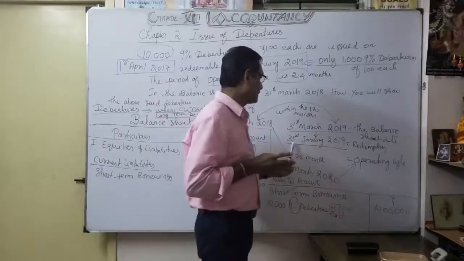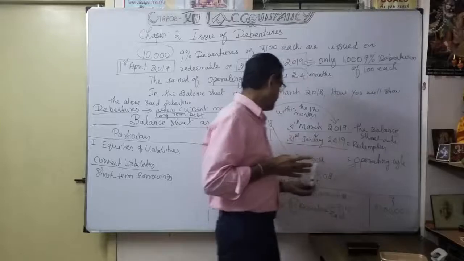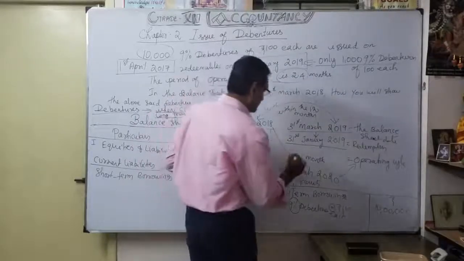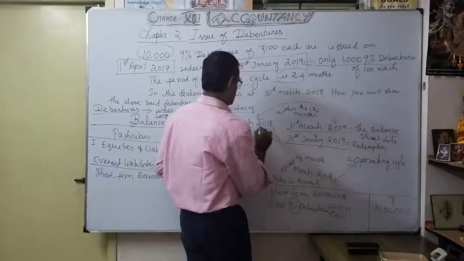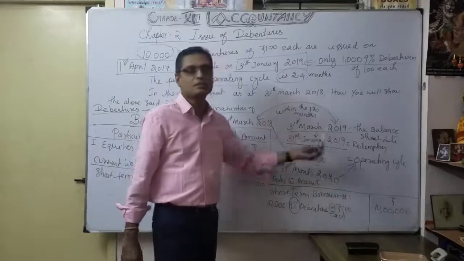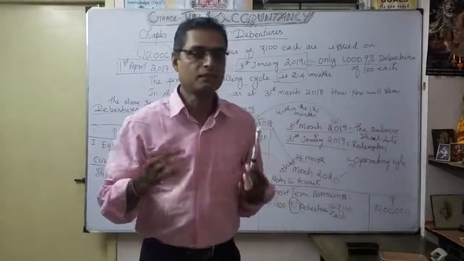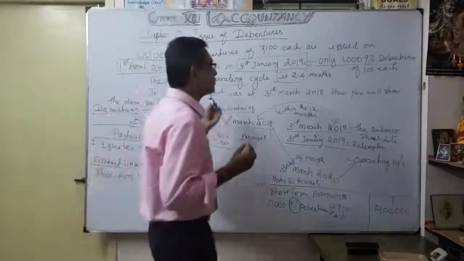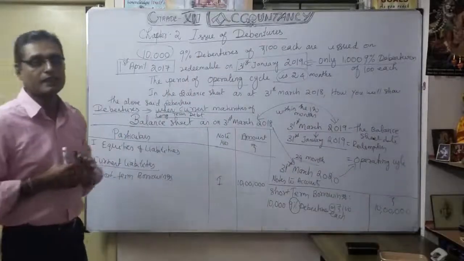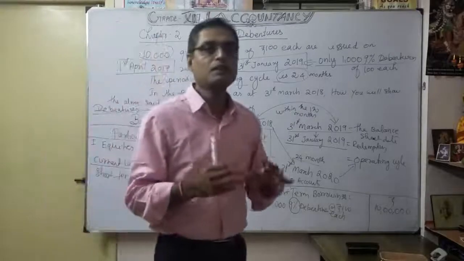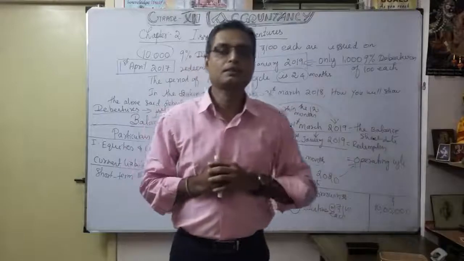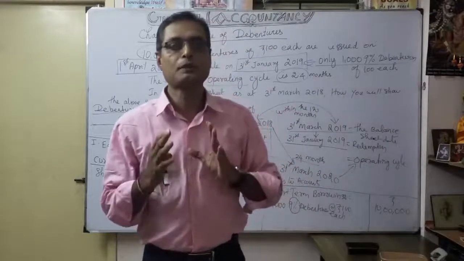Thereafter, in the same manner, our redemption operating cycle, 31st March 2020, maybe 24 months, because of the redemption on 31st January 2019, so within the operating cycle. Very, very important thing: you are not going to redeem the entire 10,000 debentures. You are going to redeem only 1,000 9% debentures of rupees 100 each.